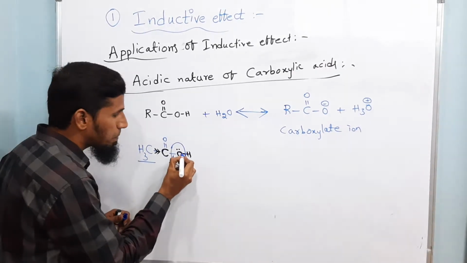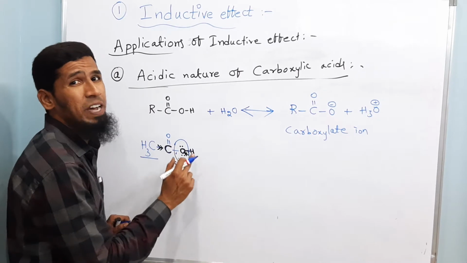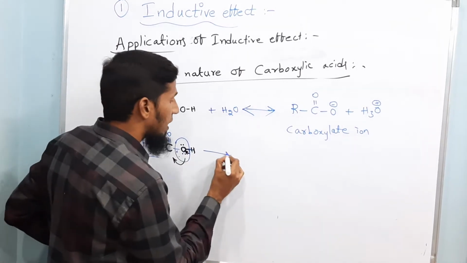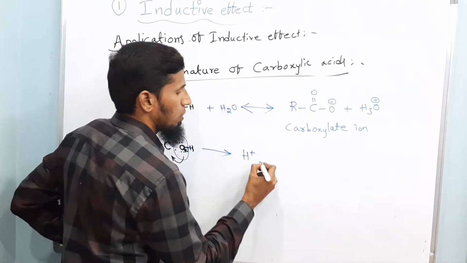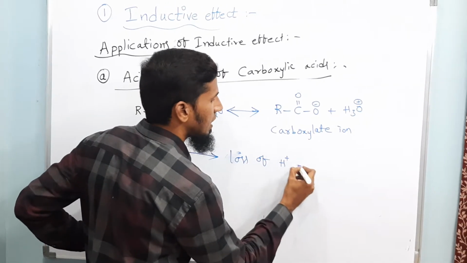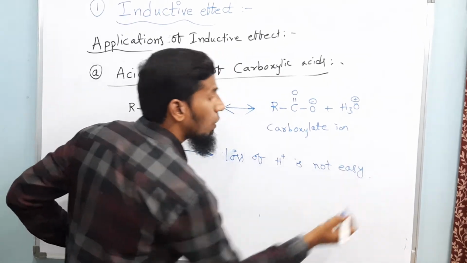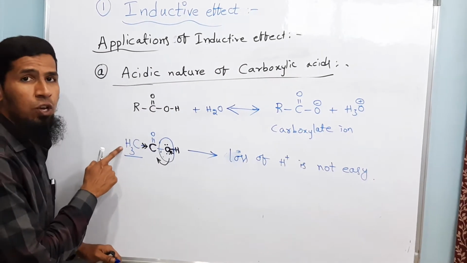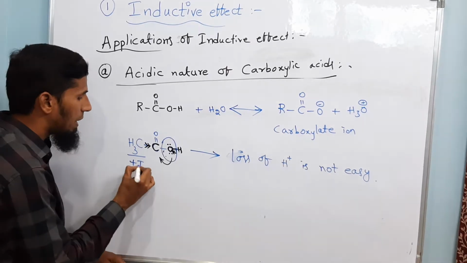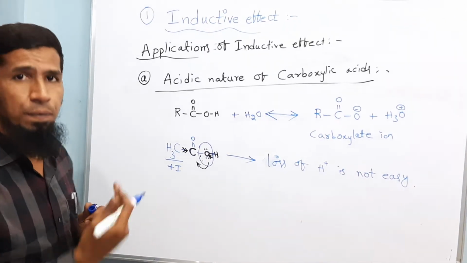As a result, these bonded electrons will not be taken by oxygen and proton donation becomes very difficult. So you can write it here: loss of proton H plus is not easy. What type of group is CH3? A plus I group.